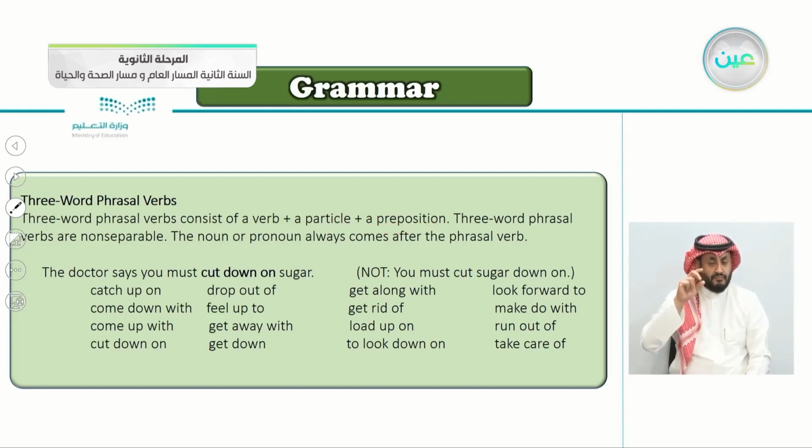So these are the 3 parts: a verb, then a particle, and also here we're adding a preposition. 3-word phrasal verbs are non-separable. You cannot separate them. The noun or pronoun always comes after the phrasal verb. So whether it's a noun or a pronoun, it always comes after the phrasal verb.